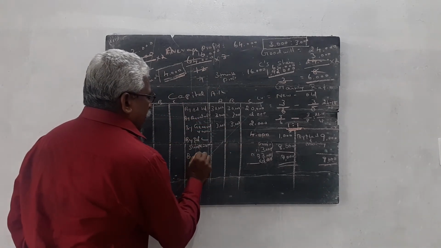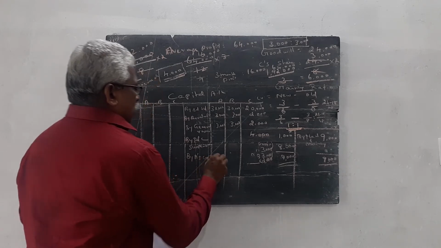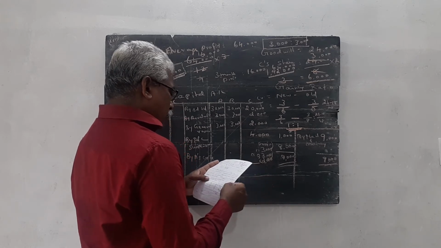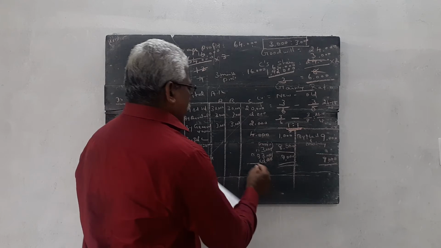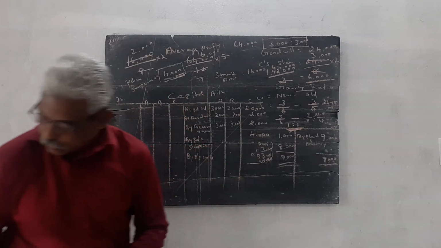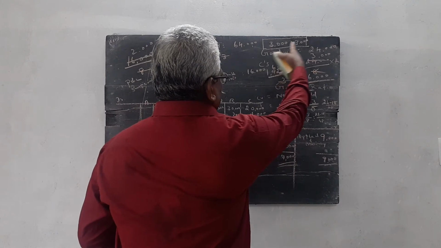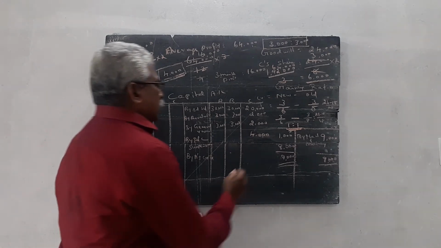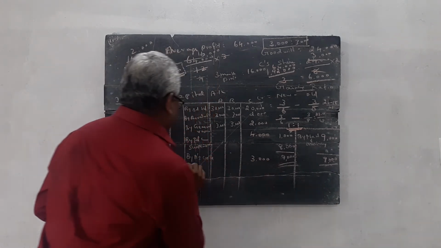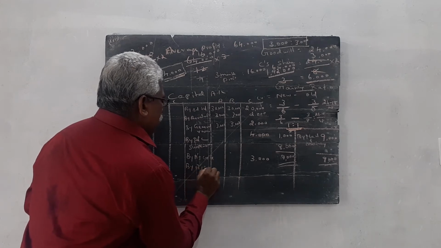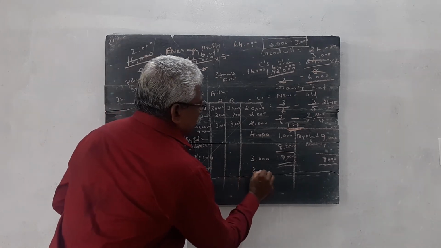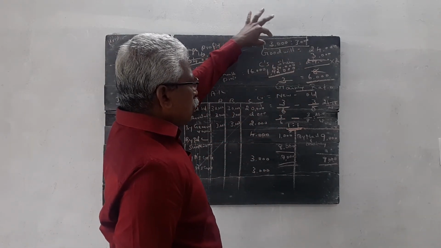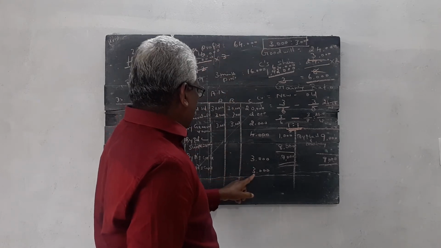By A's capital, goodwill given is 3,000 rupees. Out of the total, 3,000 is given by A and 3,000 given by B. So by A's capital 3,000, by B's capital 3,000. The total portion of goodwill is 6,000, as already calculated.